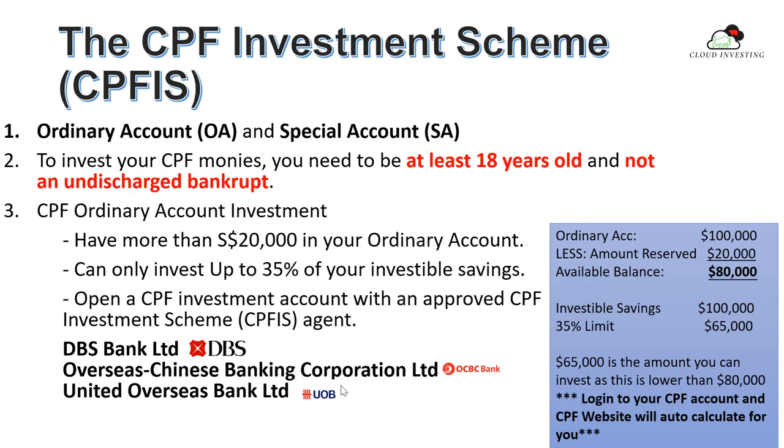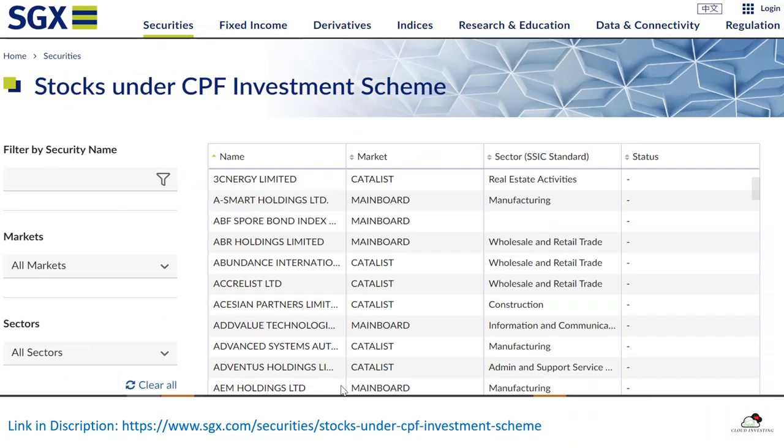The requirement is you can only invest in companies listed in Singapore. To find out what stocks you can invest in, you can go to this link I will put in the comment area, and you can see all the stocks that are available for investment. So more or less this is how you invest by using the ordinary account.